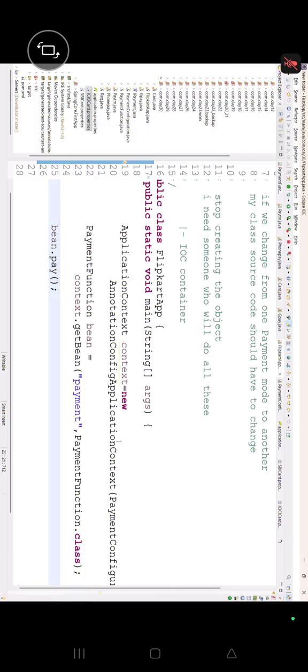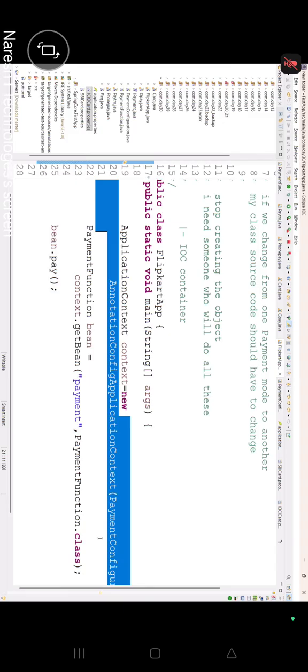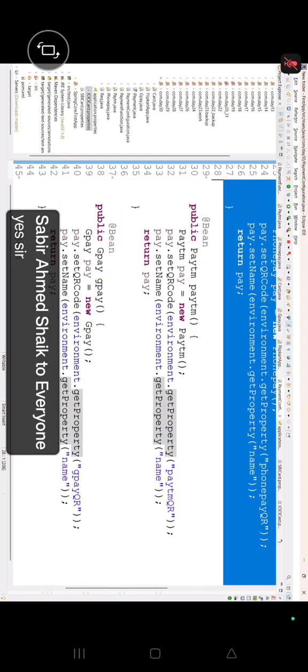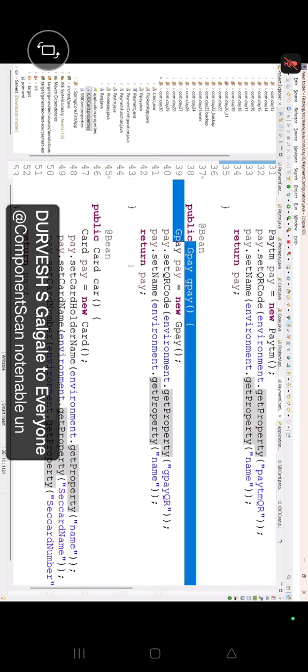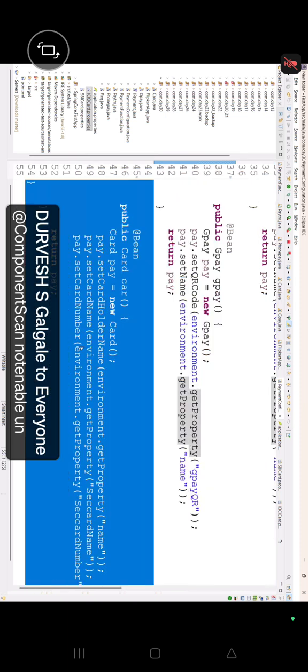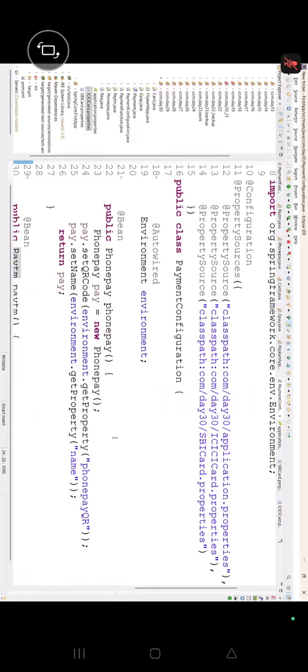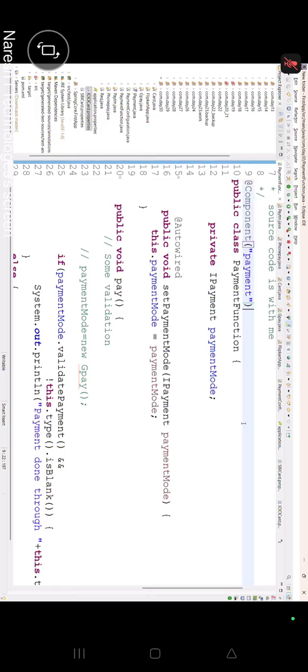What is the execution flow? First of all, tell me. First of all, it will go for the payment configuration class or not? It will see all the property sources. First of all, it will create an environment variable inside the IOC container or not? Now it will see the bean definitions. How many are there? 1, 2, 3 and 4, right? All 4 are there with the setter injection and all those things. Okay. Everything has the classes. Now it will go for the component. Is it going to go for the component, guys?